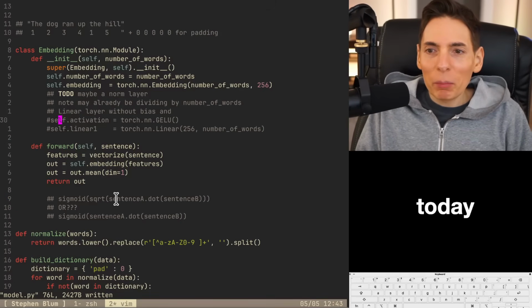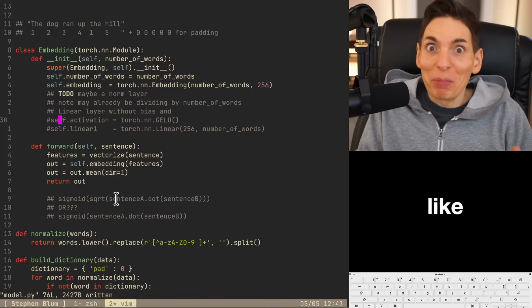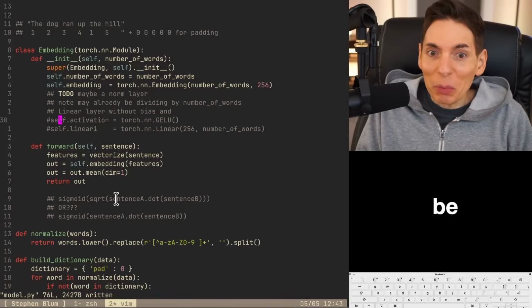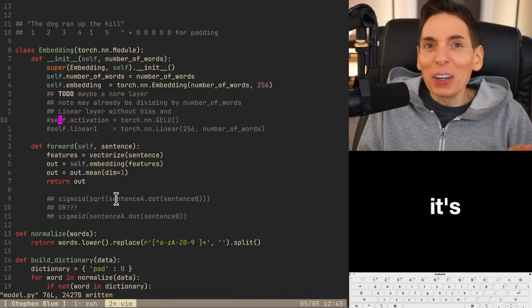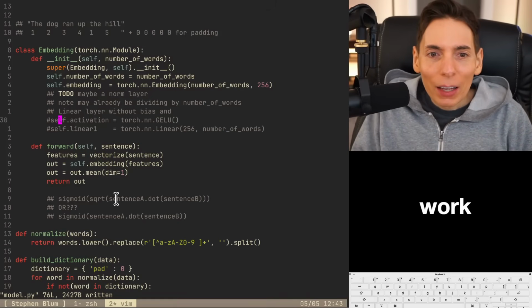I'm kind of excited today because we have a really good path forward on our embedding model, and I want to implement it. I'm really excited about it. I think it's going to work. I don't know how good it's going to be, but I think it's going to work.